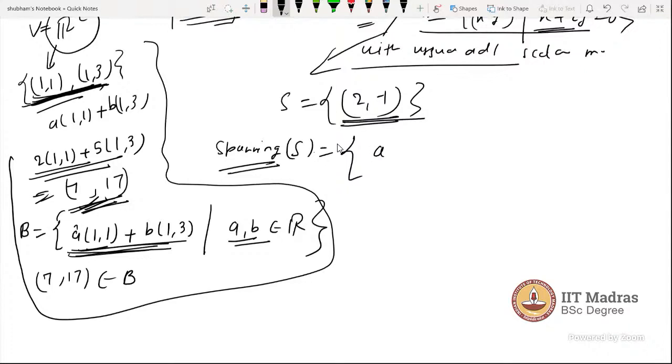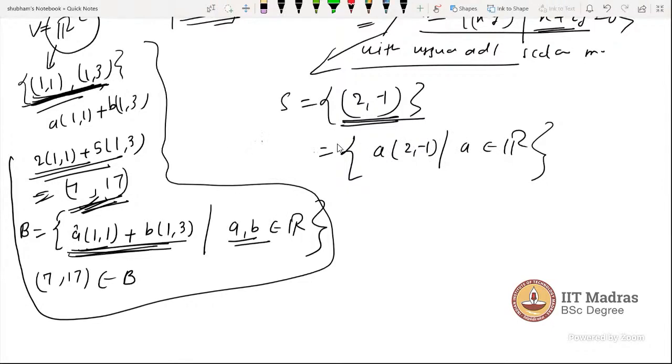This is a single vector, so I write a times this vector, with a belonging to R. I am making a set, let's say set A. This says all possible linear combinations of this single vector, which is in the set S.